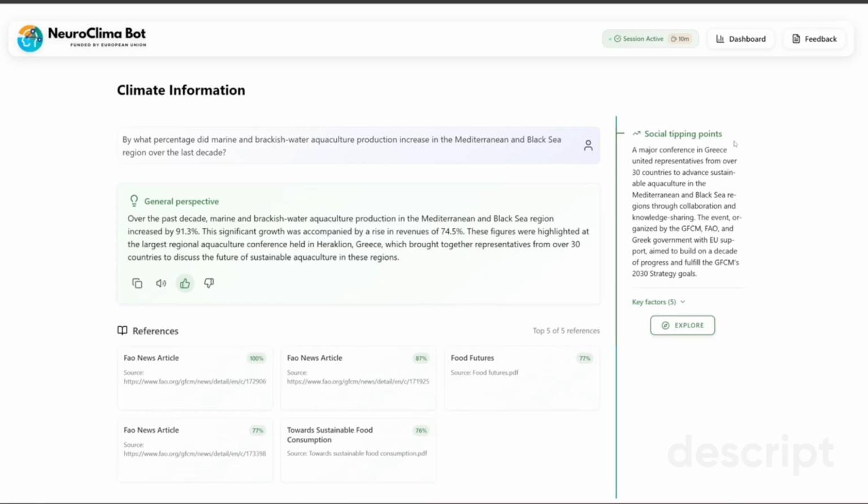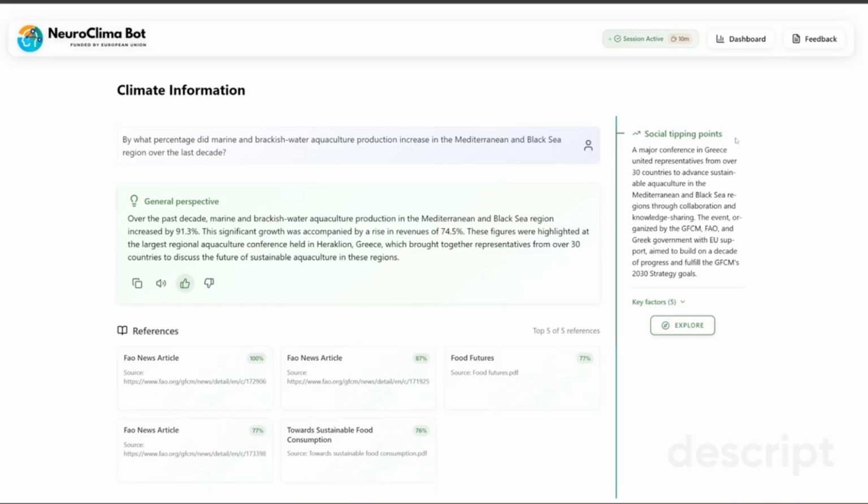Each response also includes social tipping point analysis. A social tipping point is a critical moment when a small change in a social system triggers a rapid and widespread shift in attitudes or behaviors, leading to significant, often irreversible societal change. To generate these social tipping point insights, we developed a specialized pipeline that identifies and analyzes these transformative moments from relevant literature and data sources. This feature helps users understand the potential for large-scale behavioral and social transformation related to climate and environmental issues.